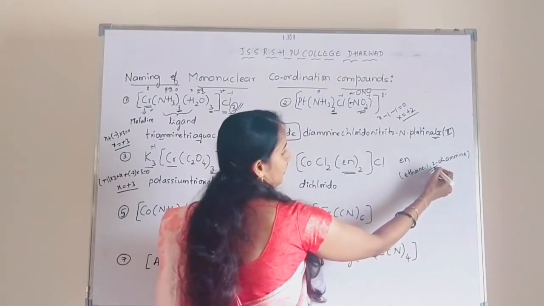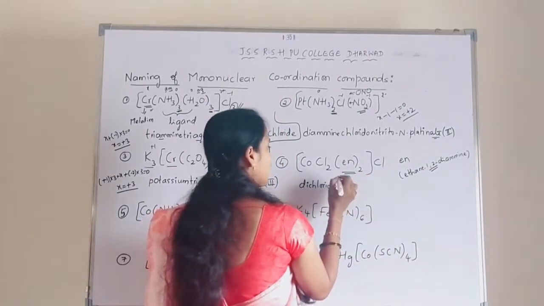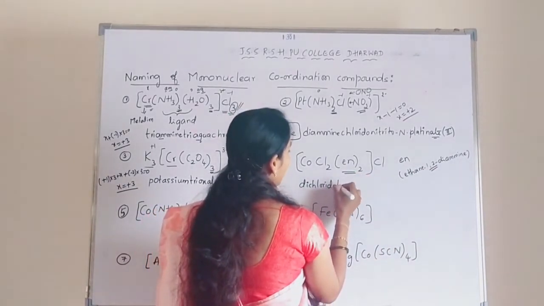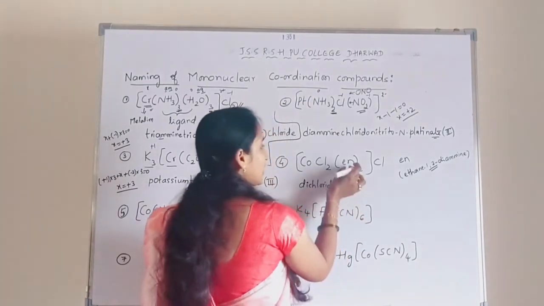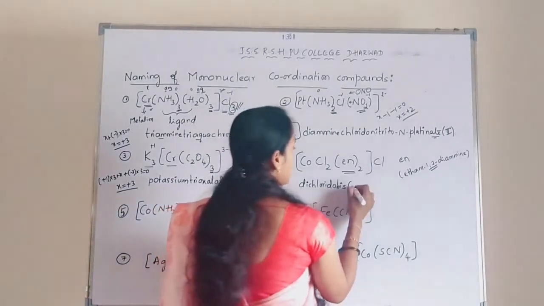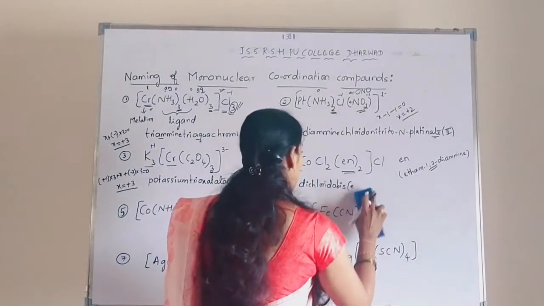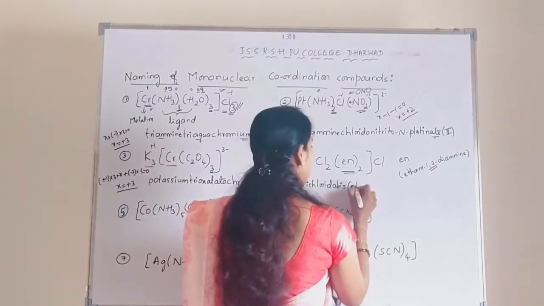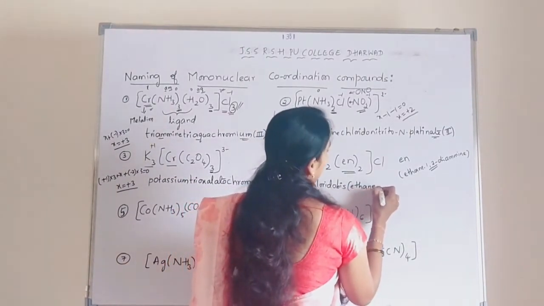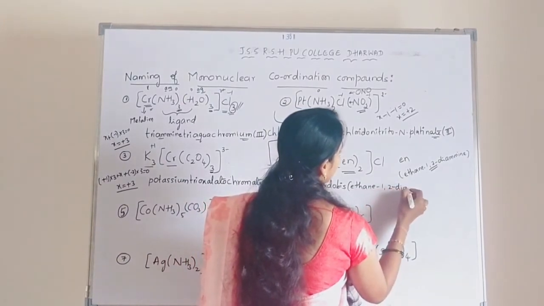Okay. So the prefix is already used here. So that's why a new prefix has been used. So that is bis. So dichloridobis. So it is a didentate ligand. So that's why we have to put one bracket here and write the name of the didentate ligand, ethane-1,2-diamine.